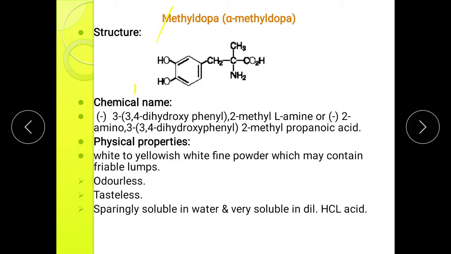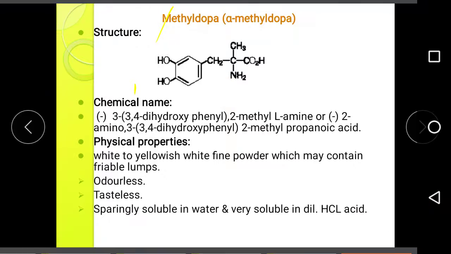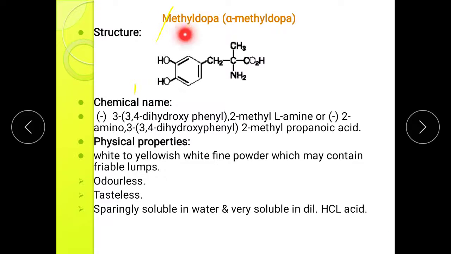So first way is 3,4 dihydroxyphenyl 2 methyl alanine, or the other way is 2 amino 3, 3,4 dihydroxyphenyl 2 methyl propionic acid.